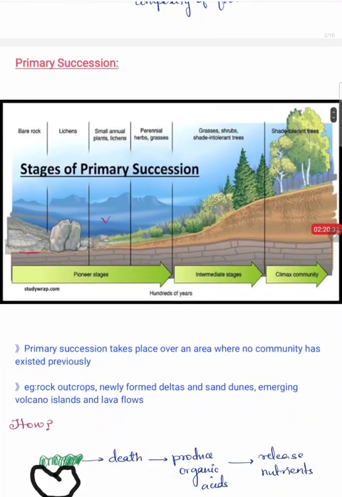Primary succession takes place over an area where no community has existed previously. For example, in the case of a newly formed delta, a rock, or sand dunes, there would have been no community before. When a succession happens in such an area, it is called primary succession.